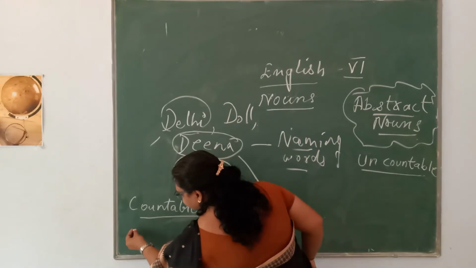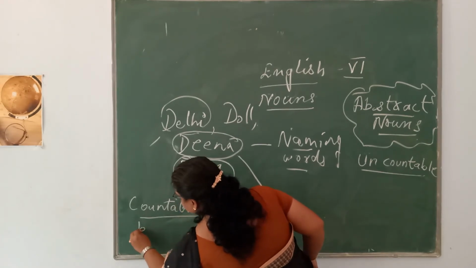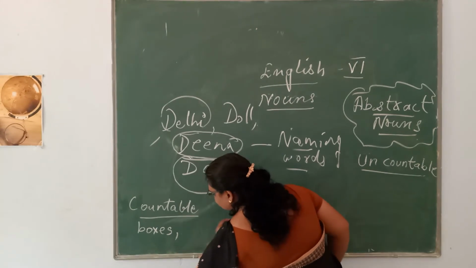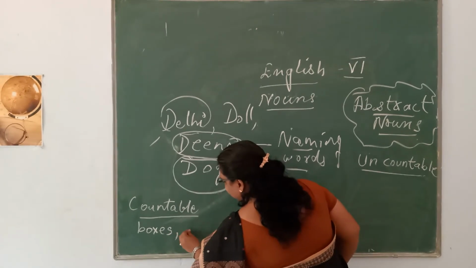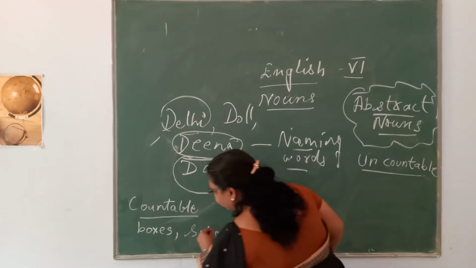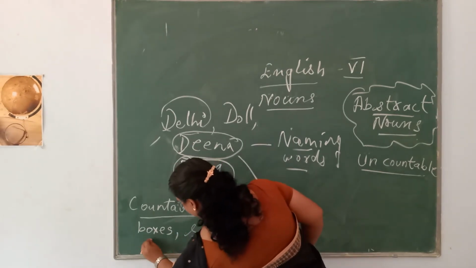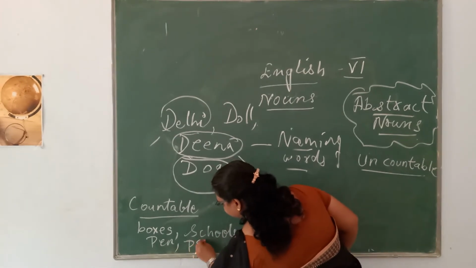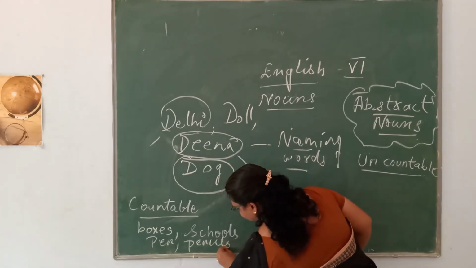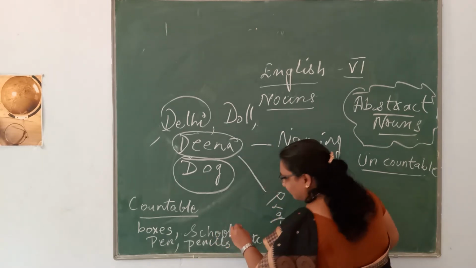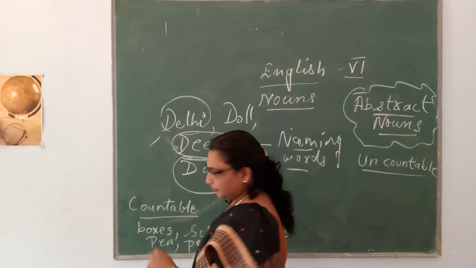Countable can be boxes, then schools also can be there, pen, pencil, etc. Okay, so you almost understood what it is.